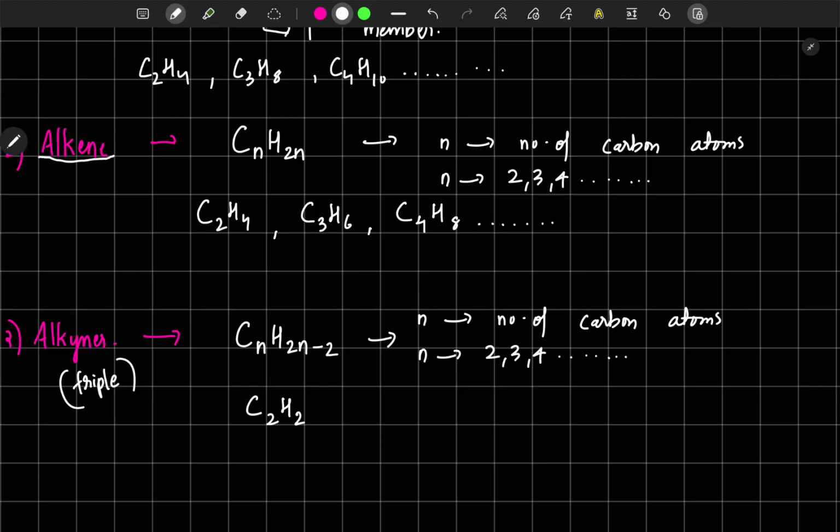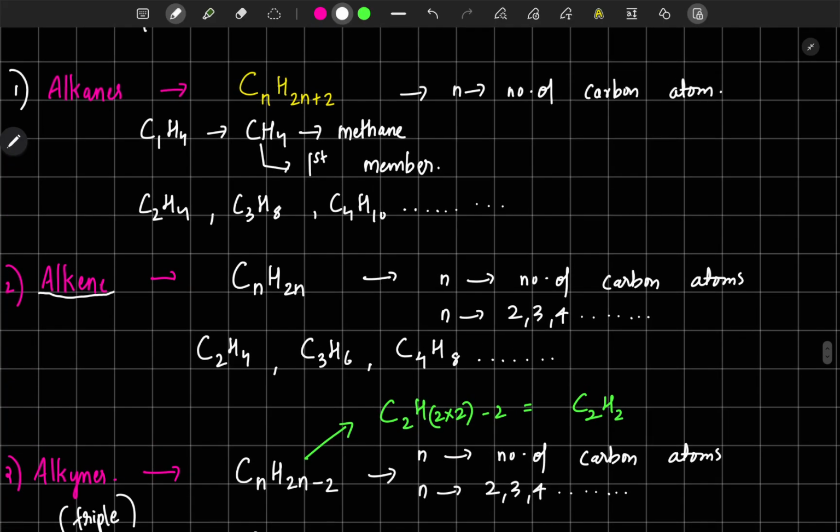C2H2. If you are ever wondering why C2H2, look at the general formula. If you put 2 here we will get C2, H2 into 2 is 4, 4 minus 2 is again 2. So C2H2. Easy, right? So you will get C2H2 as the first member, then C3H4, then C4H6, like that. So the three general formulas are very important.